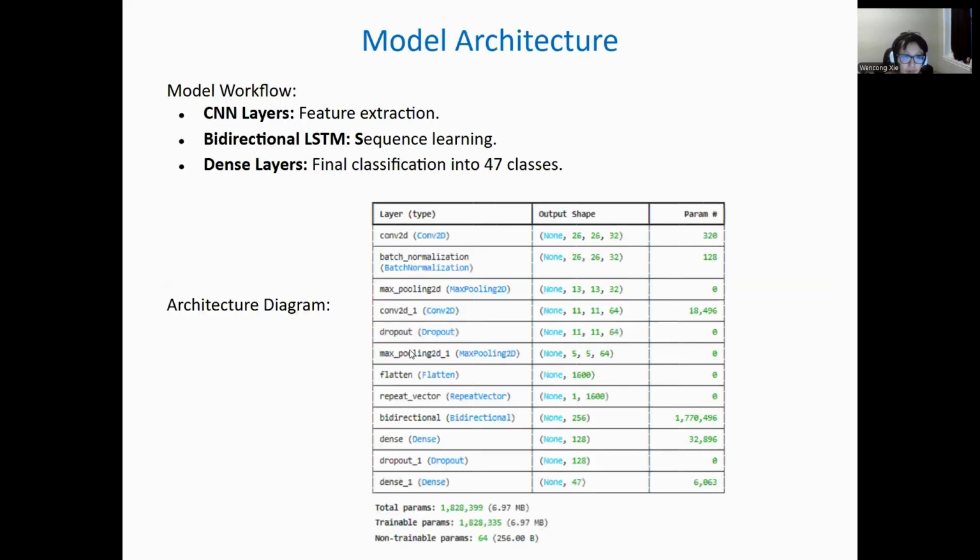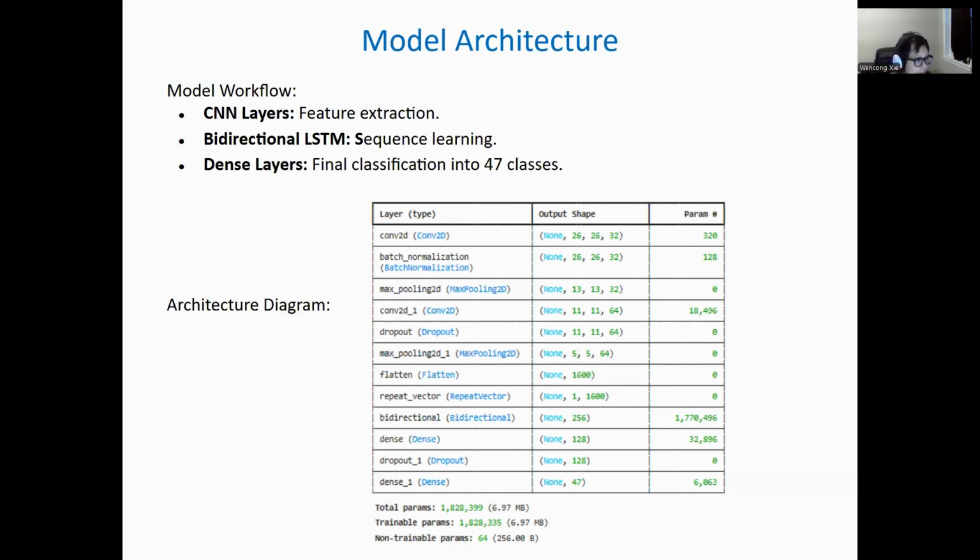So here's a quick review of the architecture I designed. First, the CNN layers, which are the convolutional layers. The model starts with two CNN layers to extract spatial features like edges, shapes, and textures.